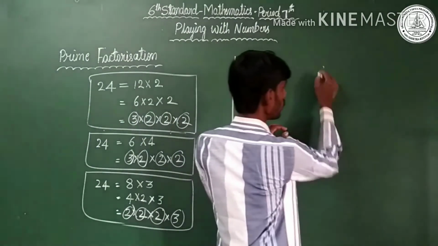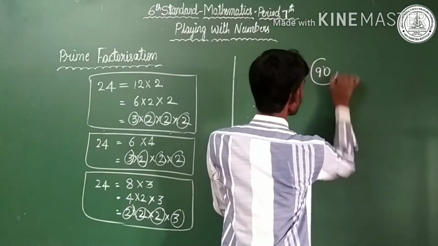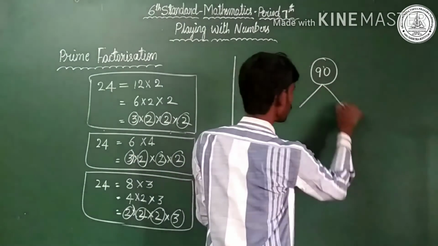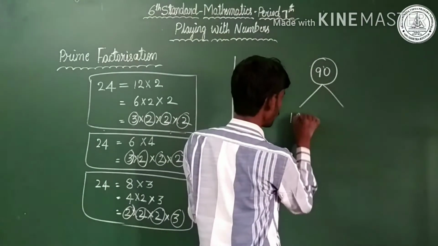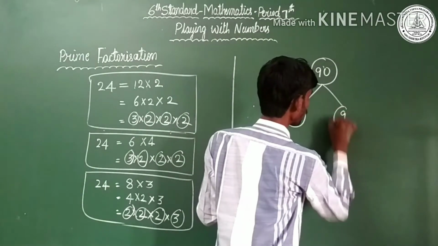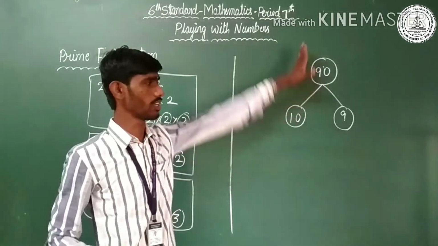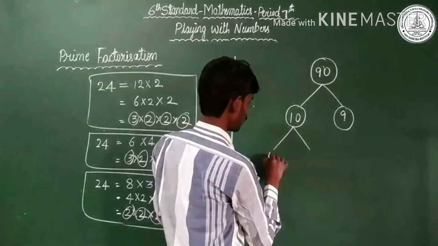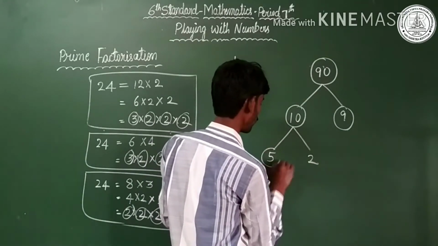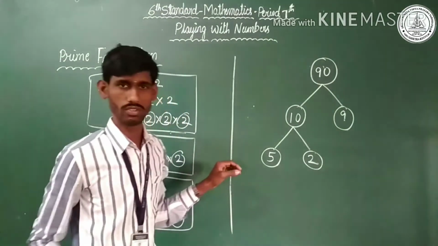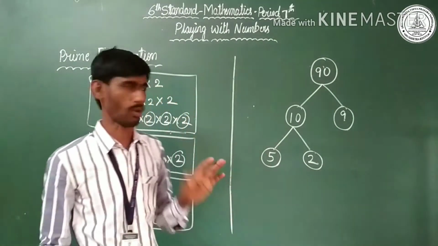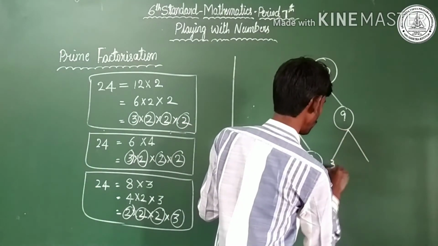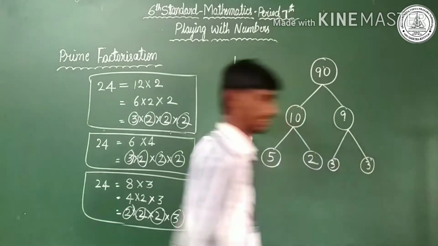Tree method. Observe here. I'll take 90. How can we factorize 90? Observe, this is the tree method. 90 can be written as 10 into 9. So 10 times 9 is 90. 10 can be written as 5 times 2. 5 times 2 is 10, or 2 times 5 is 10, it's not a problem. 9 can be written as 3 times 3.